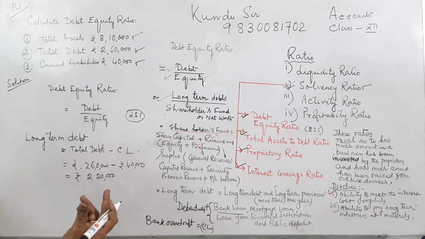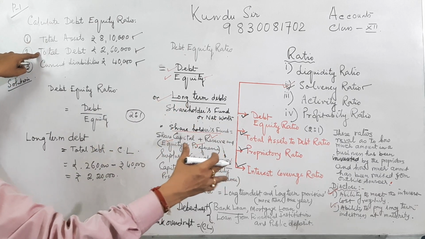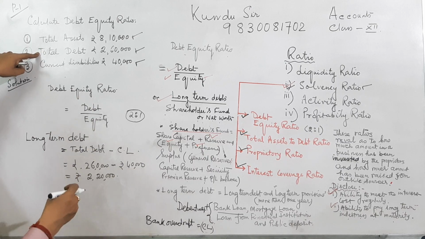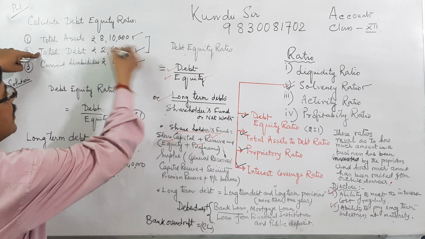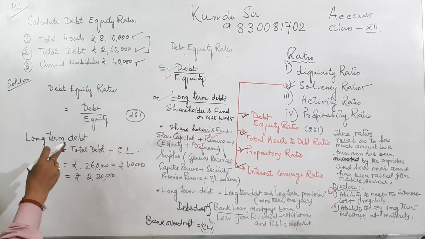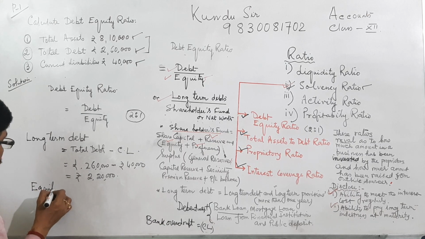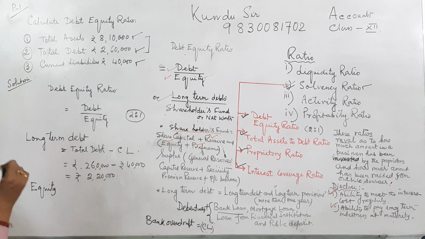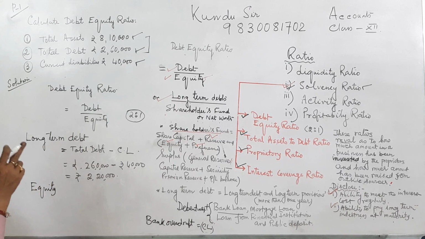Similarly, we have got equity. How can we calculate equity? Total asset minus total debt outside, it may be current liabilities or long term liabilities. If you deduct this minus this, it is the shareholder funds, or equity, or net worth of the shareholders related to the company.